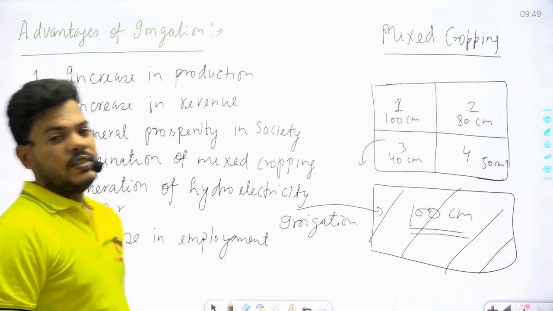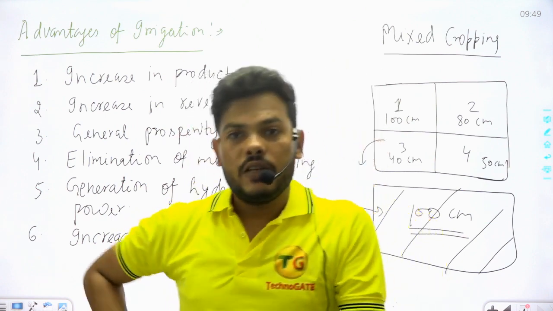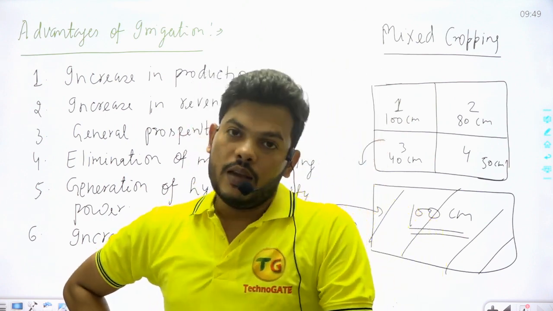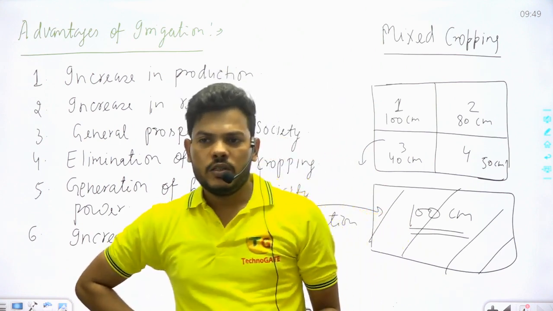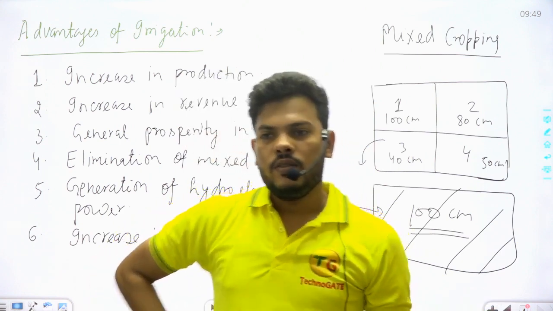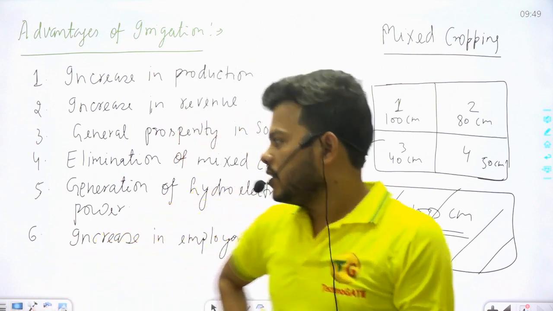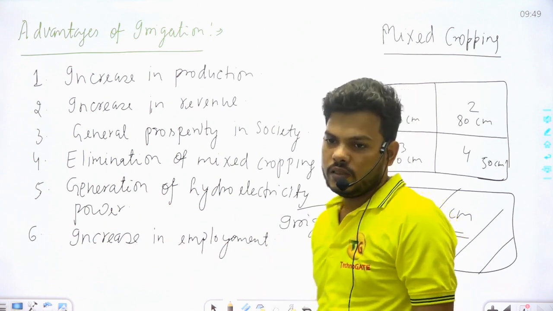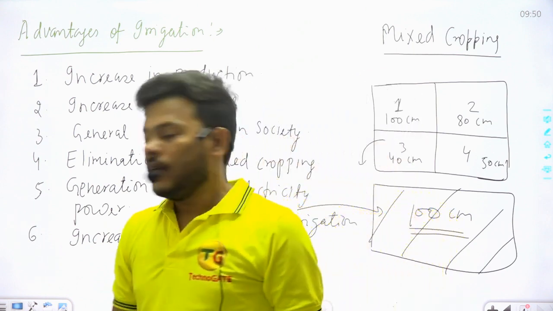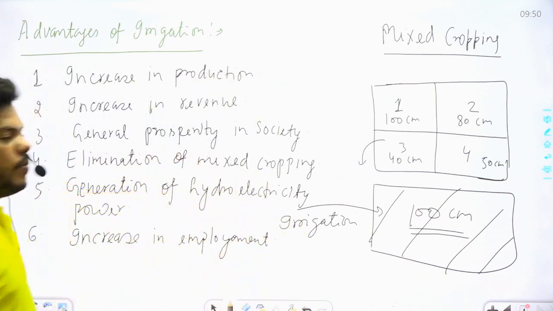In every state, there is a department of irrigation engineer, and there are vacancies for different posts. And if there are vacancies for different posts, it means there is employment, increase in employment. So the next advantage of irrigation is increase in employment.